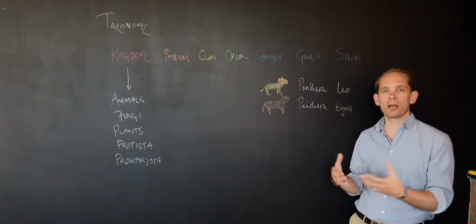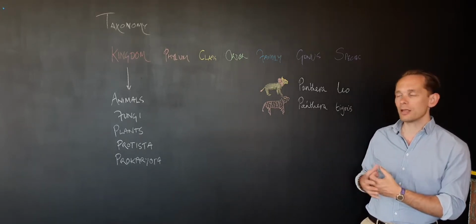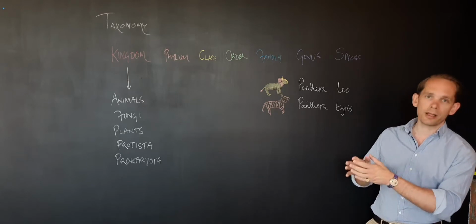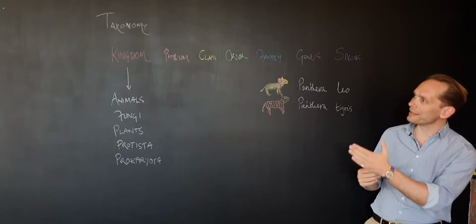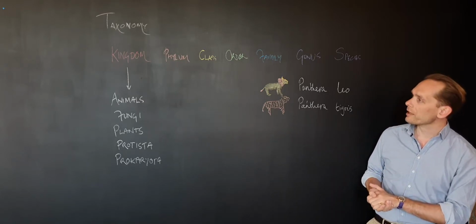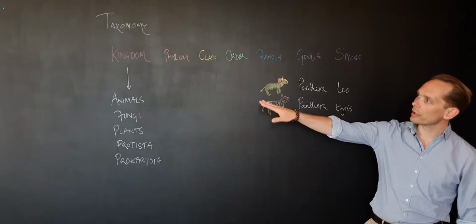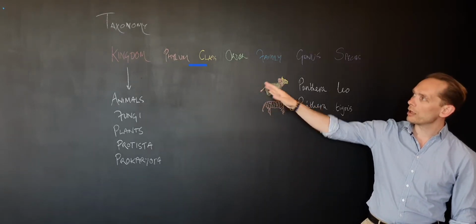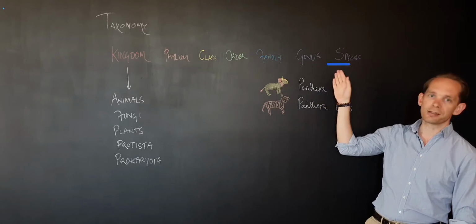Now, the original system of taxonomy that Linnaeus came up with was based on observations of phenotypes, essentially the way that plants, animals and other things appeared, and they were split down into these various levels of groupings. So looking at that first, we've got kingdom, phylum, class, order, family, genus, species.